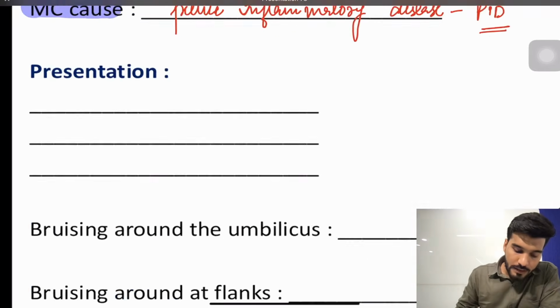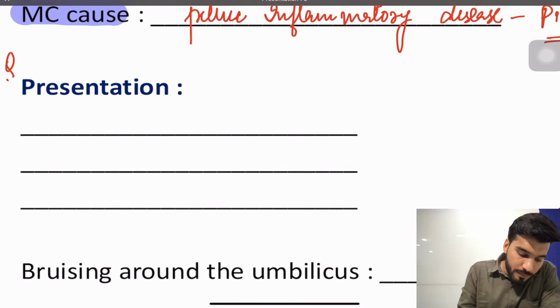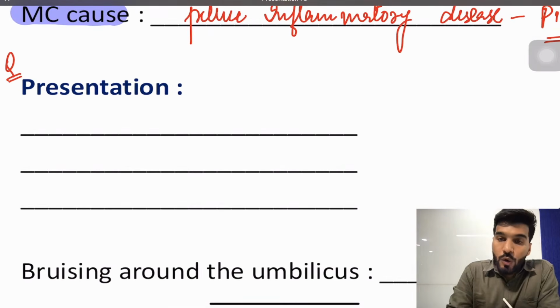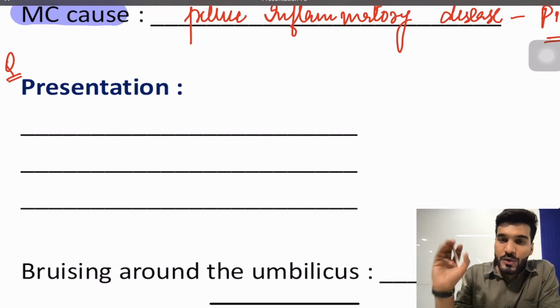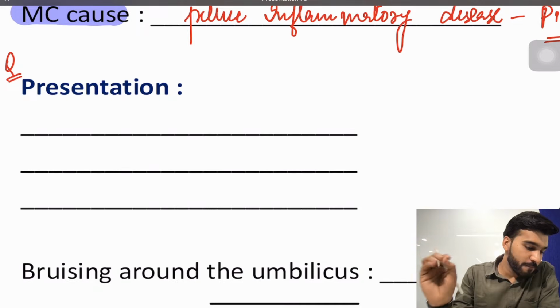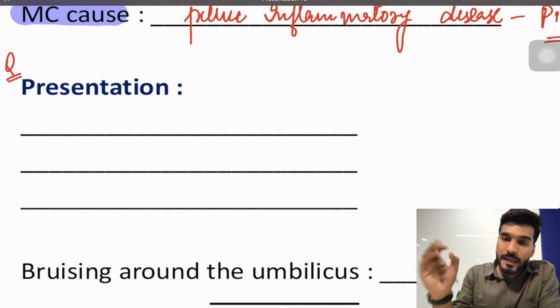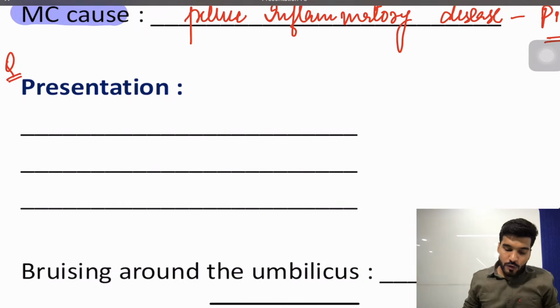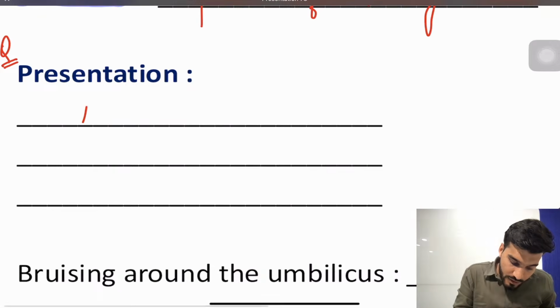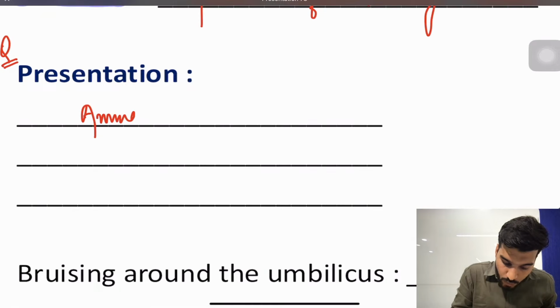Now, the most important point in this topic is the presentation of the patient. As we all know, in OB-GYN questions there will be a common presentation: the patient is complaining of pain abdomen and bleeding. Now, if we talk about the classical presentation of an ectopic pregnancy, there are three things. The patient will first complain of amenorrhea.